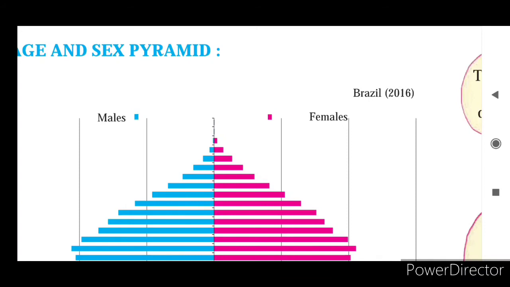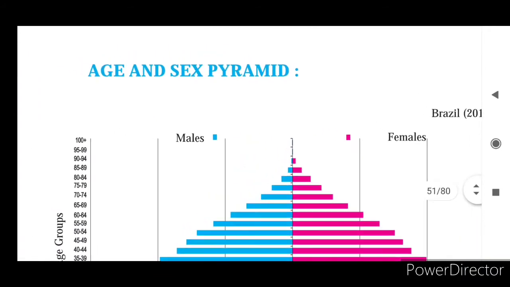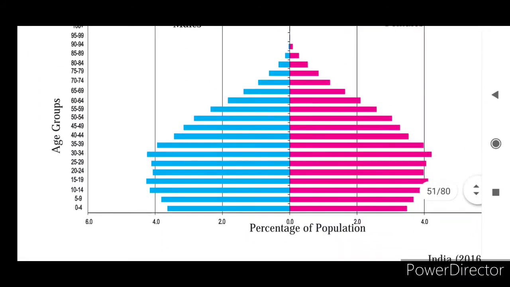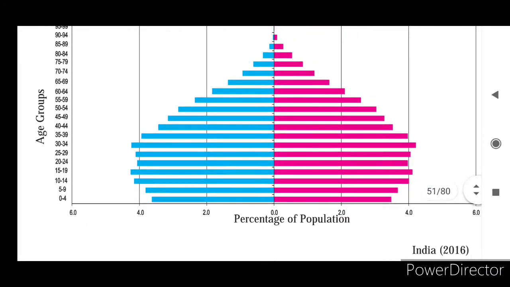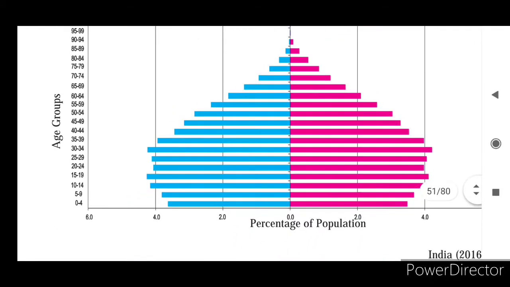So first Brazil's pyramid is shown, the age and sex pyramid. So see here, percentage of population is shown by the x-axis, and the y-axis is showing the age group. So see, the year is not given, age group 0 to 4 years.